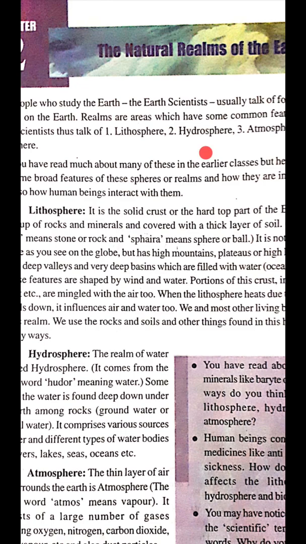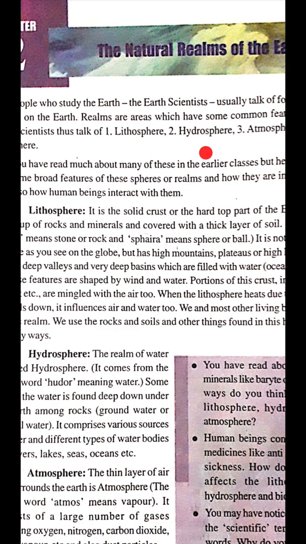Sphere means ball. In the same way, hydrosphere: hudor is a Greek word and it means water, and sphere means ball. Atmosphere: atmos means gases, vapors, and sphere means ball. Bio means life and sphere means ball.